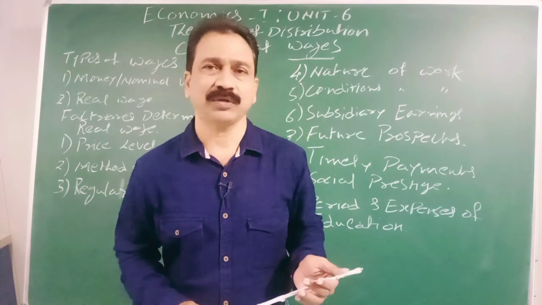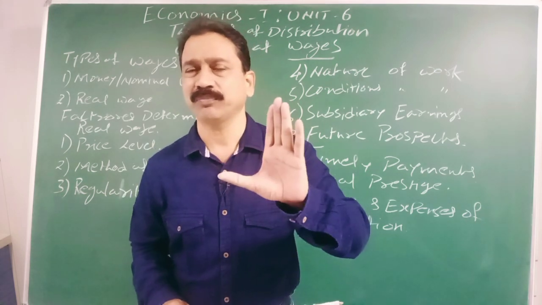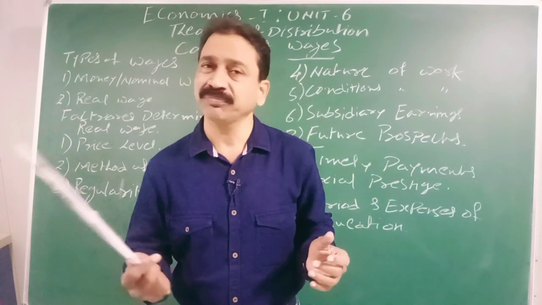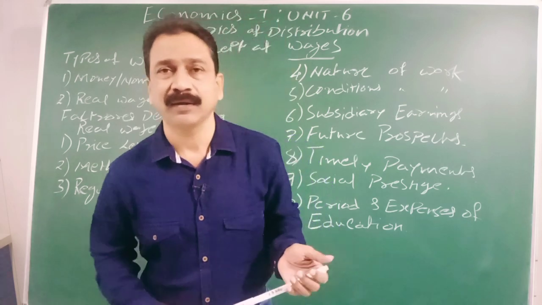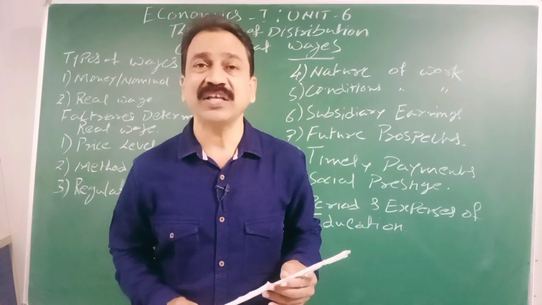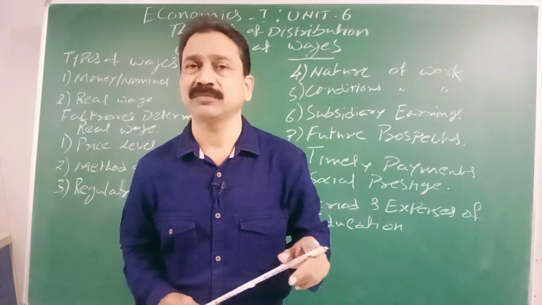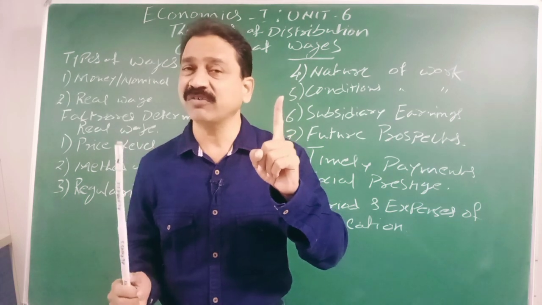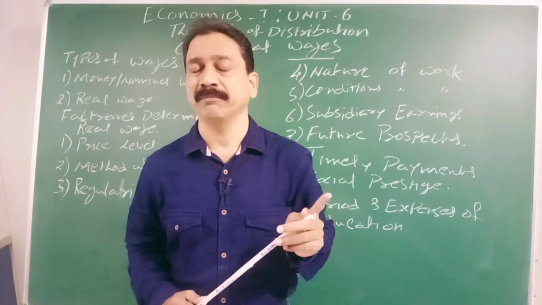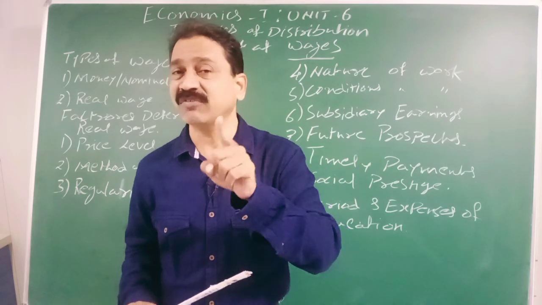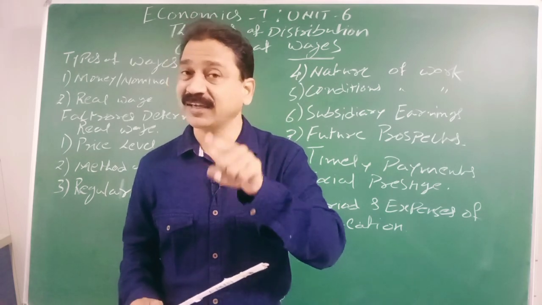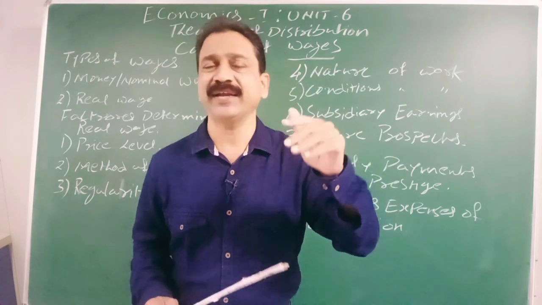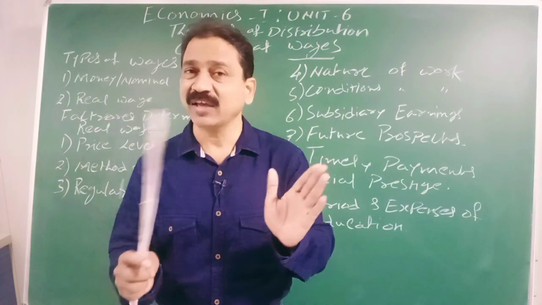I would like to give you an example. Money does not have any particular value. Sometimes money value increases, sometimes money value decreases. According to the countries also, money value differs. Like today, 77 rupees equals 1 American dollar. It means the purchasing capacity of 1 American dollar is equal to 77 rupees of Indian currency. That is called the exchange rate.